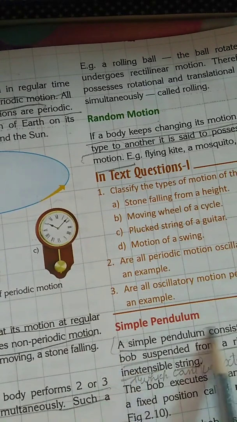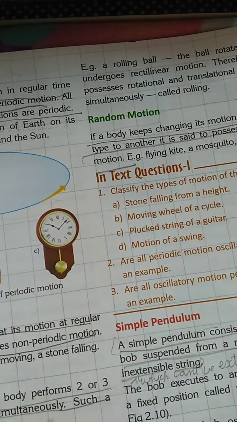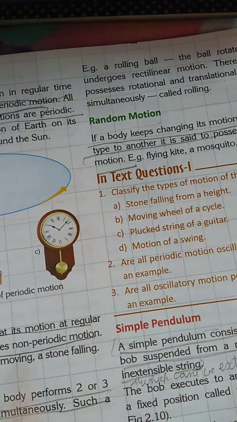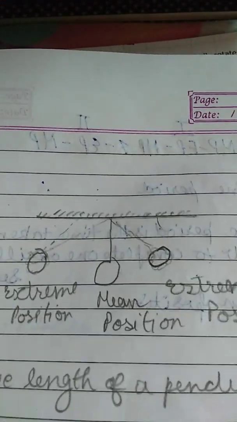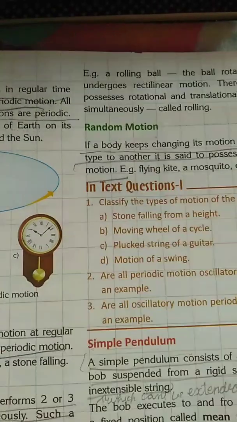The most important is the pendulum, which we'll discuss after the types of motion. Most important topic is the pendulum. This is a type of pendulum, and there are many points about the pendulum that we'll discuss in the next video.